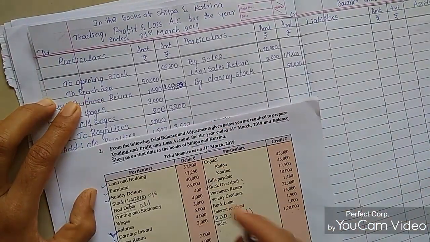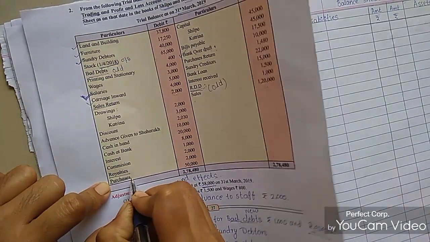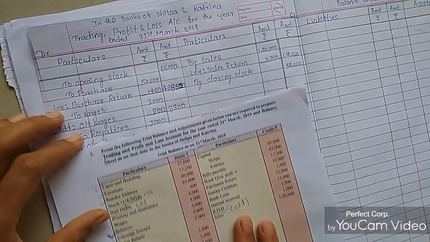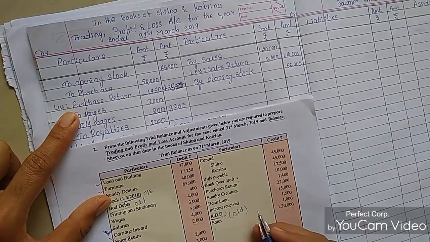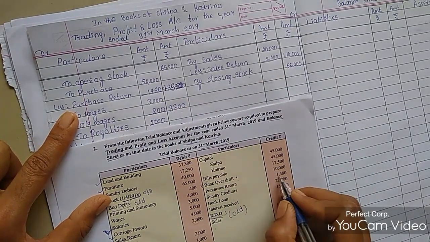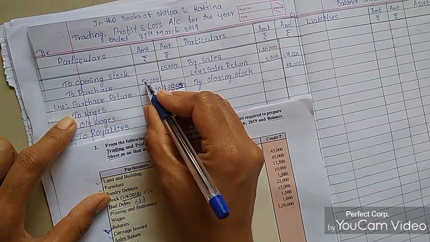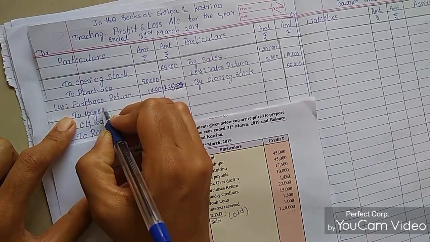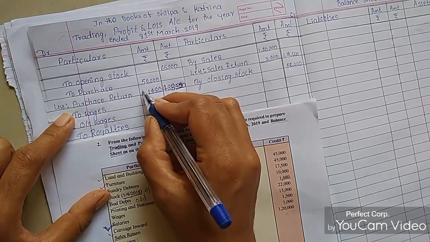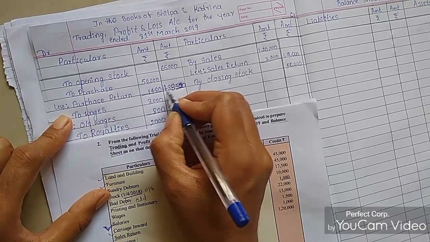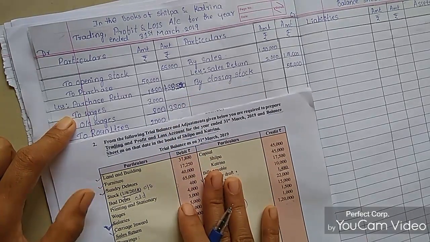And purchase. The purchase amount, how much? See here, the purchase amount is 50,000, and purchase return is 1,480 rupees. So 50,000 purchase less purchase return 1,480. We got it after doing the subtraction: 4,88,520 rupees. And the next entry is wages.